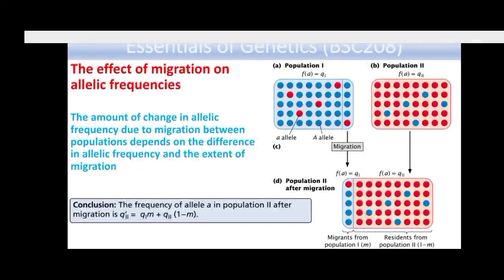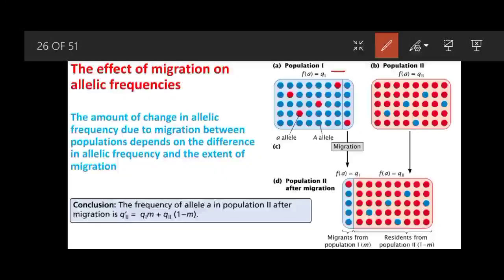In this figure we can see that there are two populations, population 1 and population 2, and they have their respective allelic frequencies also. When migration occurs from population 1 to population 2, their allelic frequency will change, and we can use this formula, q prime 2 is equal to q1 m plus q2 into 1 minus m, for calculating the allele frequency after the migration.